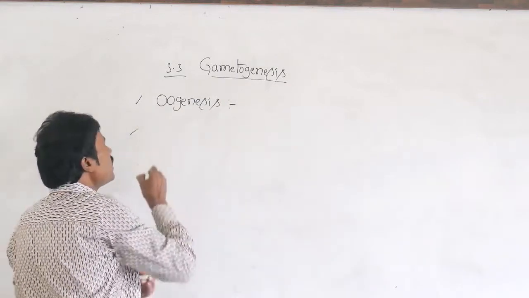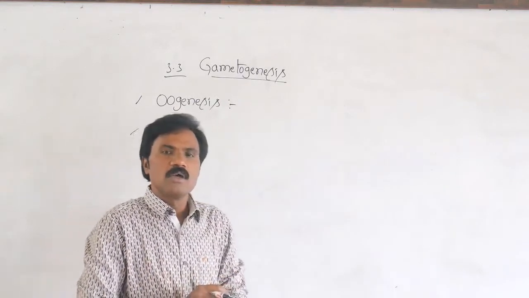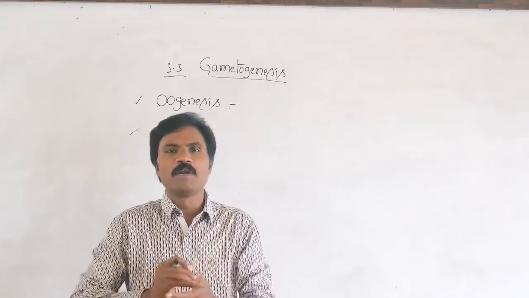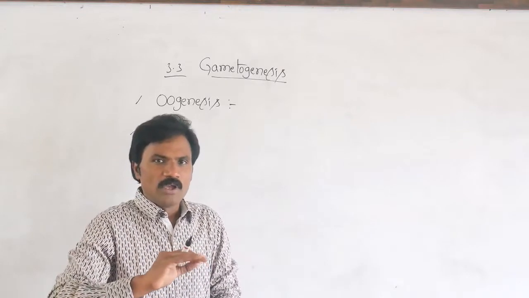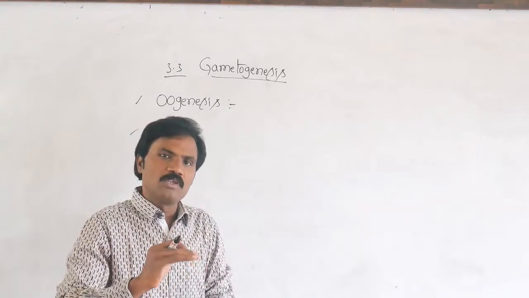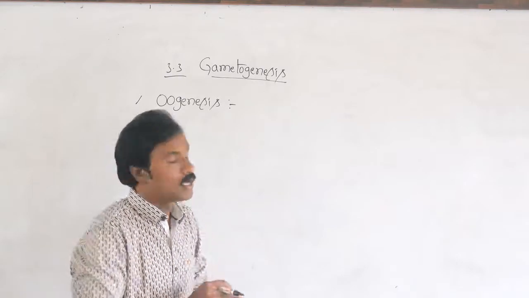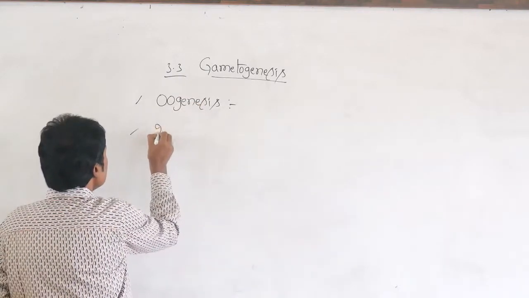Then when does oogenesis start? Normally spermatogenesis begins at the age of puberty. Whereas in the female organism, oogenesis begins at the fetal stage only.